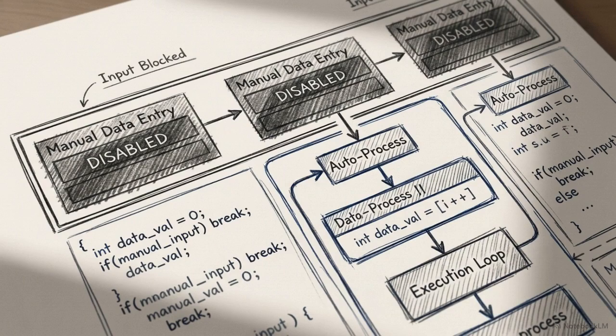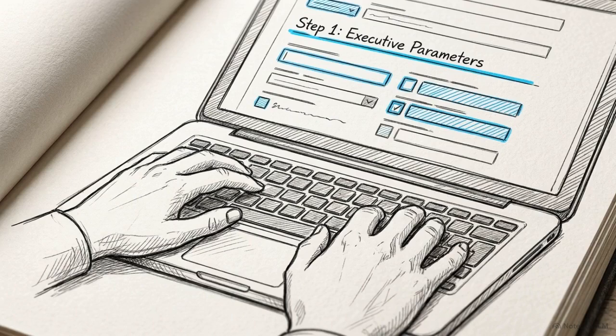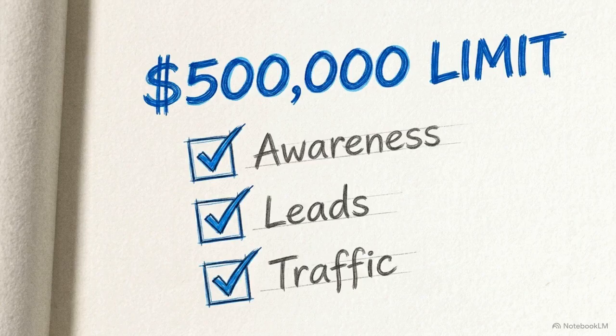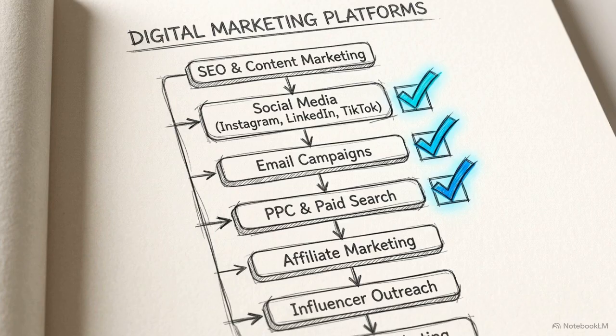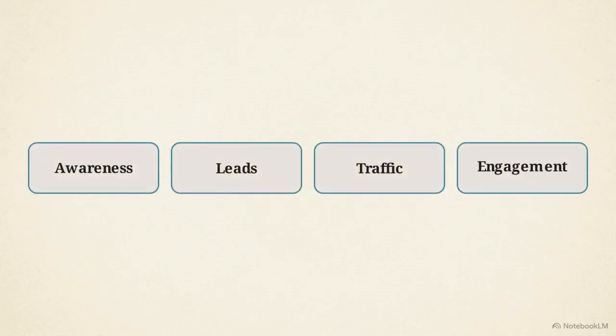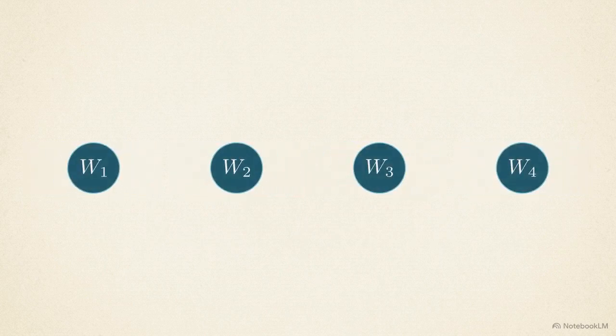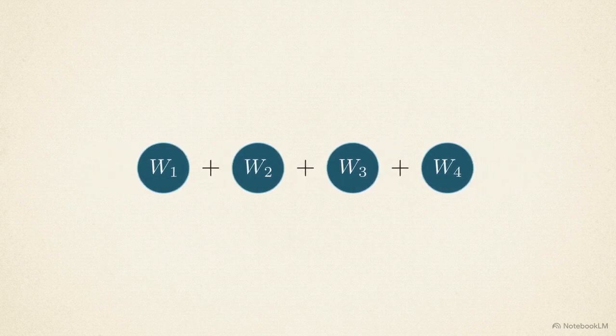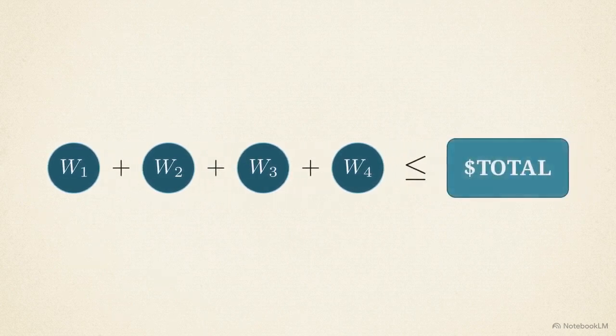final numerical output. The process begins by defining the executive requirements. A user enters their absolute total budget ceiling and selects their targeted marketing objectives. Next, the user selects the specific platforms they intend to utilize and assigns a strict priority ranking to each one based on its relevance to the business goals. The system takes these subjective UI inputs and runs a mathematical translation. Qualitative business goals are converted directly into hard numerical coefficients. The total budget limit is then applied over these variables as a solid boundary constraint. The algorithm cannot output a solution exceeding this sum.